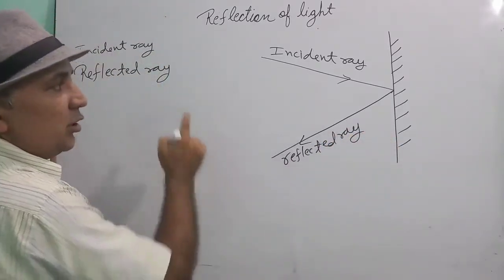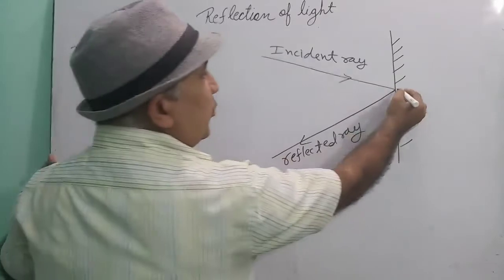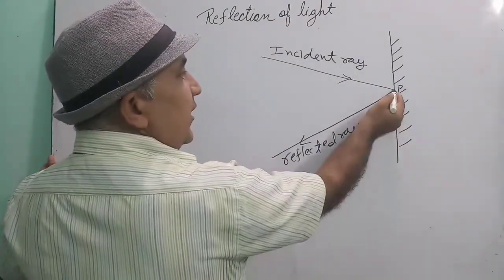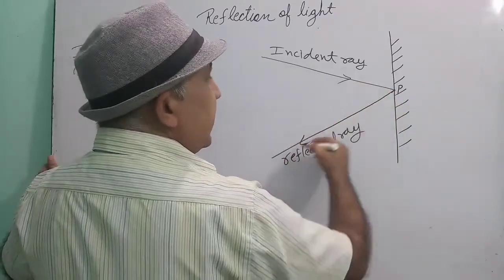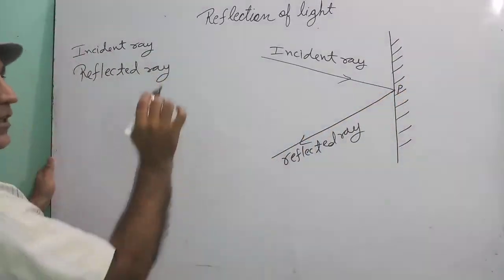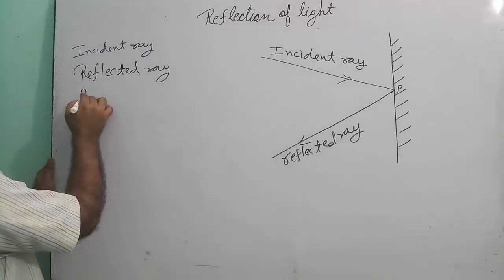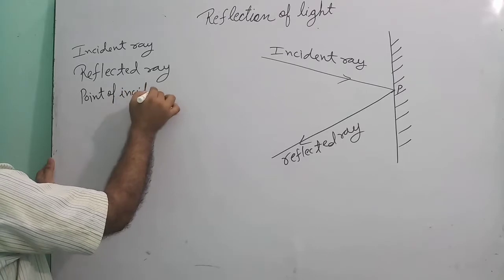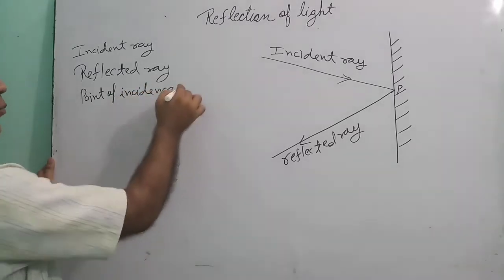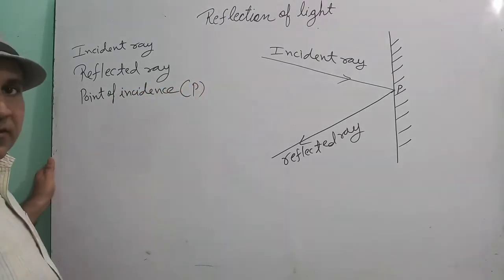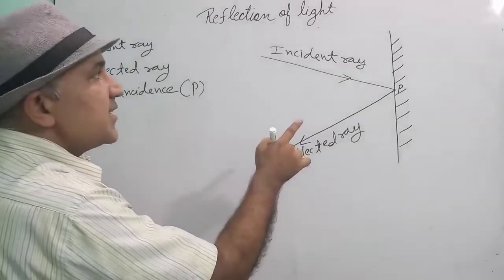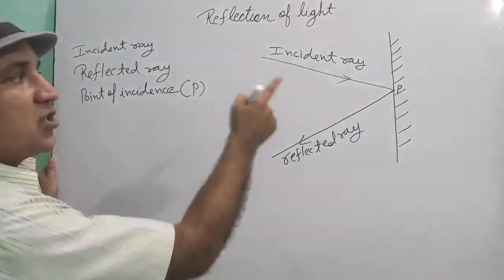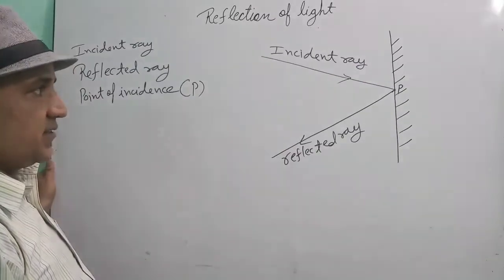You can see that both the rays are meeting at a point on the surface. Suppose this point is P. At point P, the incident ray and the reflected ray are meeting together. That point is called the point of incidence. The point on the surface where the incident ray and reflected ray meet together is called the point of incidence.